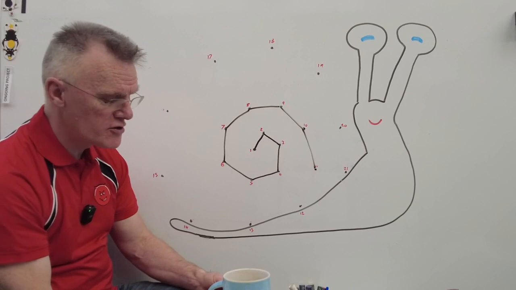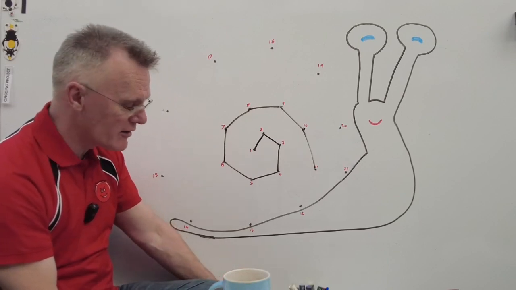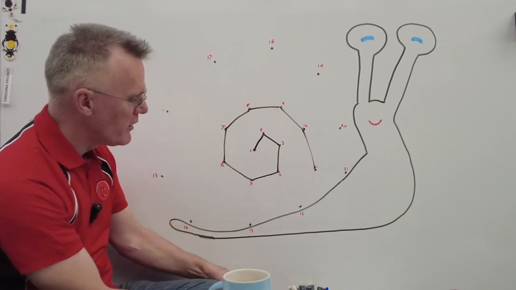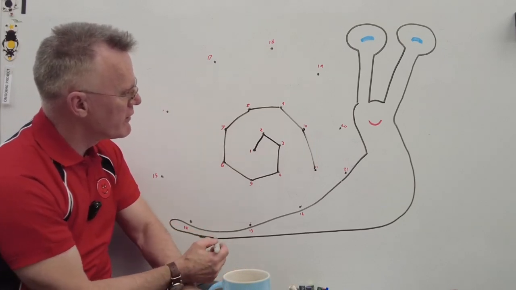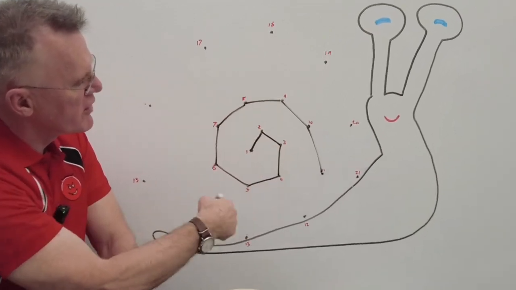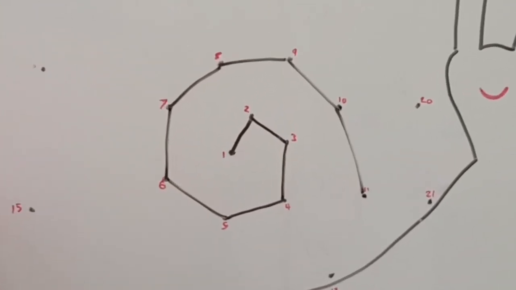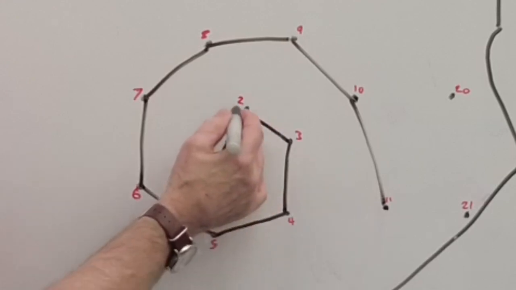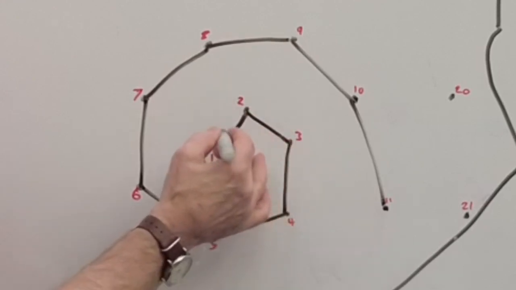As you become more fluent at doing the dot-to-dot drawings and you get more experienced at it, what you tend to do then is you realise that this is supposed to be a curl or a curve. So instead of looking directly at that, you look past that for 3. So you see 1, 2, 3.